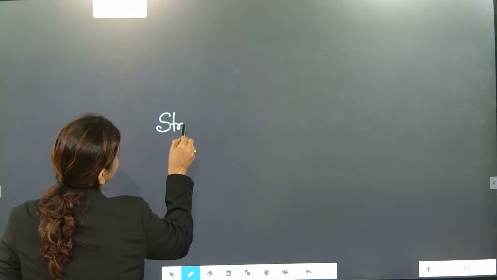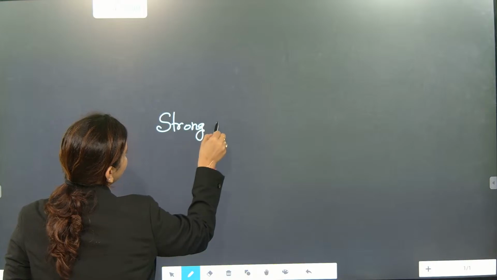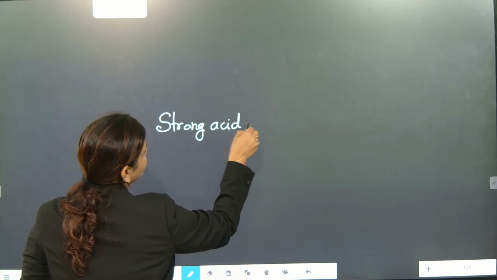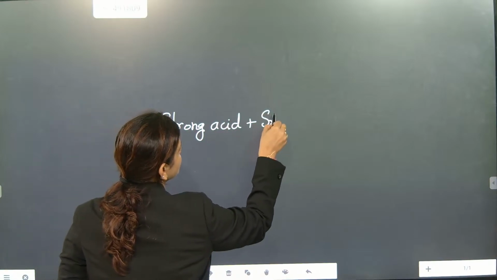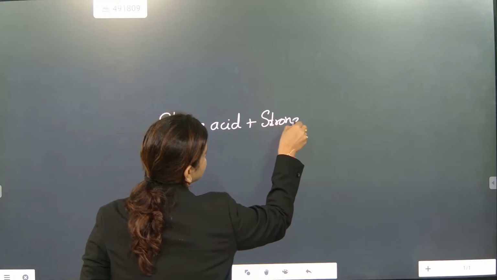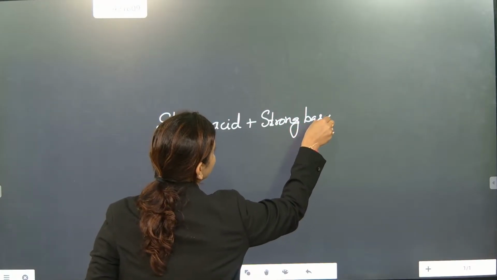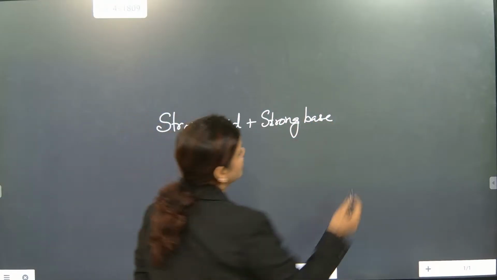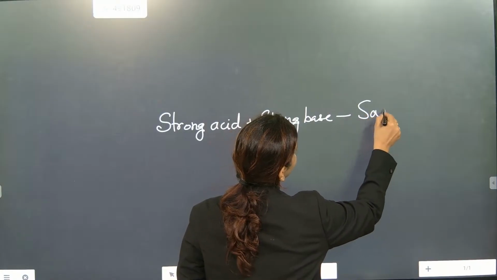So now look here, we will talk about the family of salts. Somebody will be asking: strong acid reacts with strong base. Acid also strong, base also strong. That time the salt will be neutral.